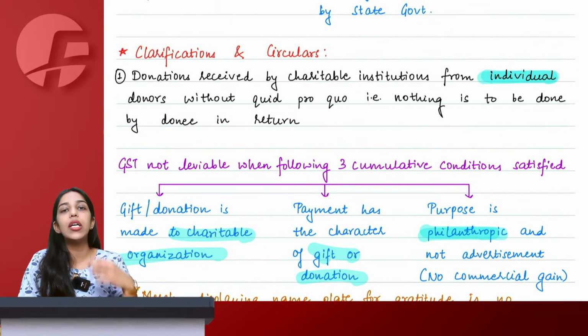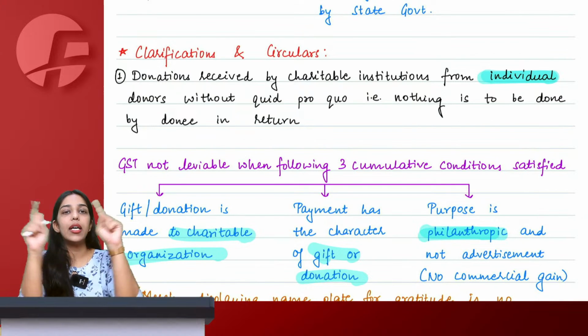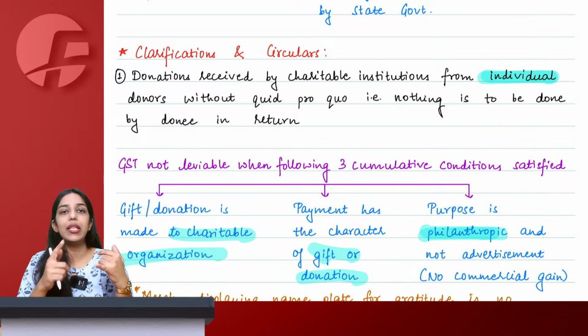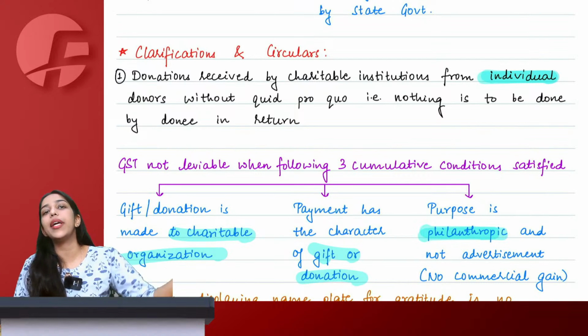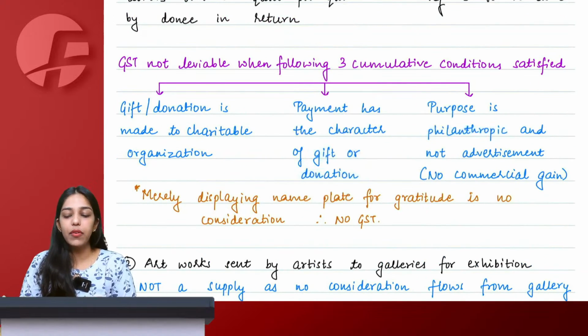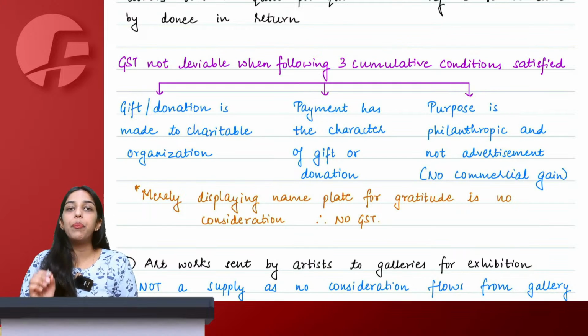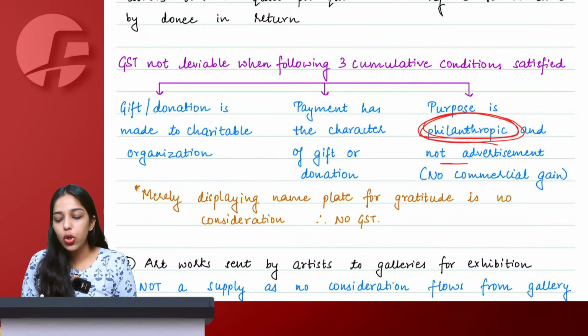Because understand, if a firm is giving a donation and they are putting that company name, firm name, that would equate to being advertisement services only. So the donation has to be given by an individual to a charitable organization only, and the purpose has to be purely philanthropic and not advertisement, no commercial gain.